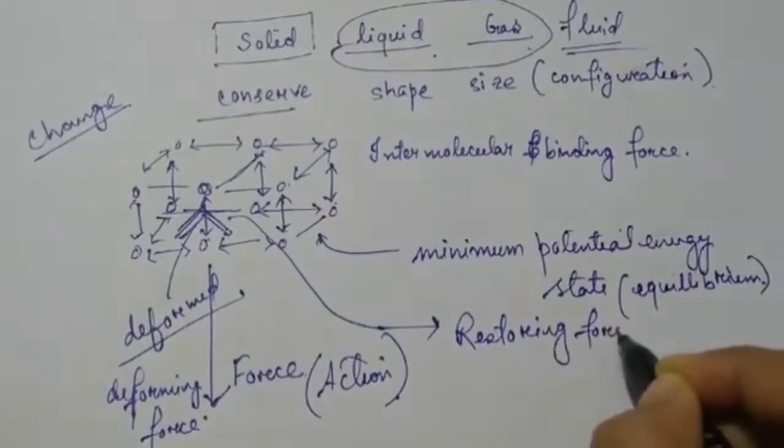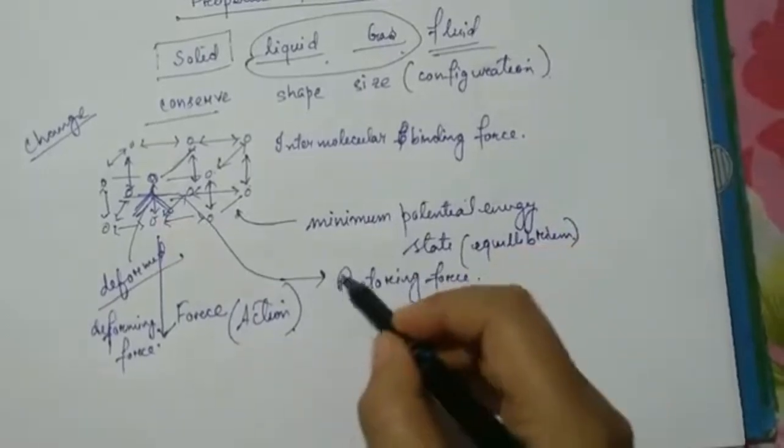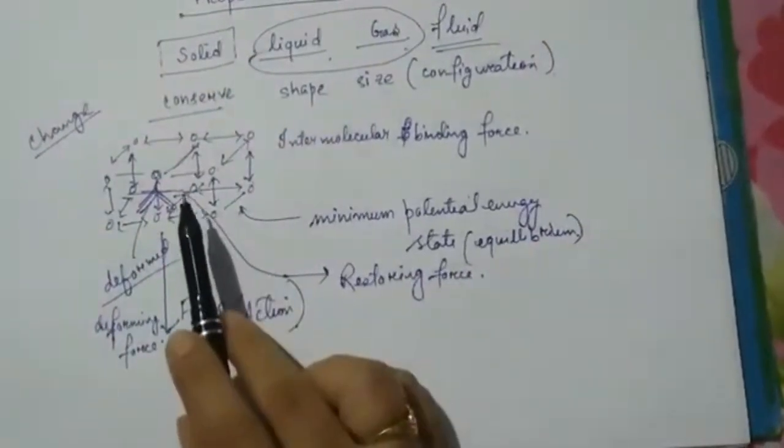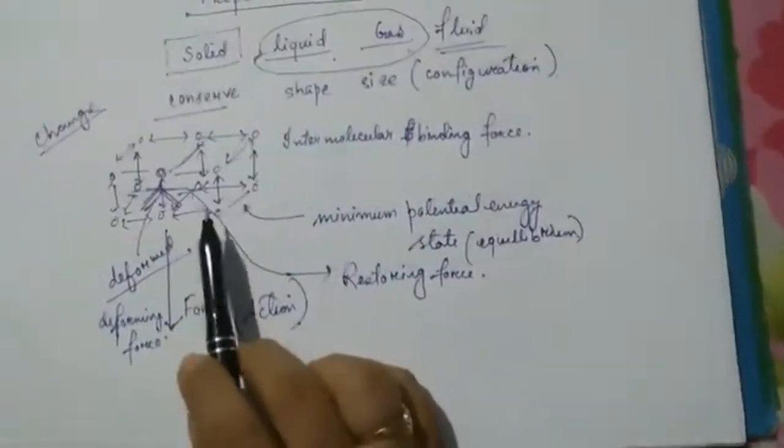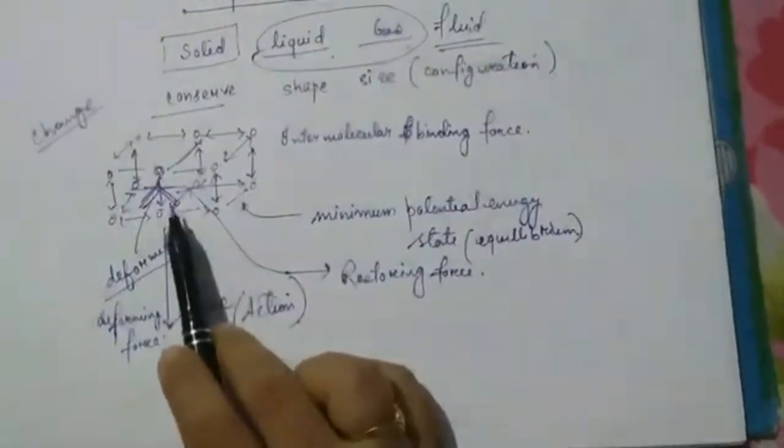Restoring force. So what is a restoring force? This is the force which is created inside the body as a reaction to the deforming force.